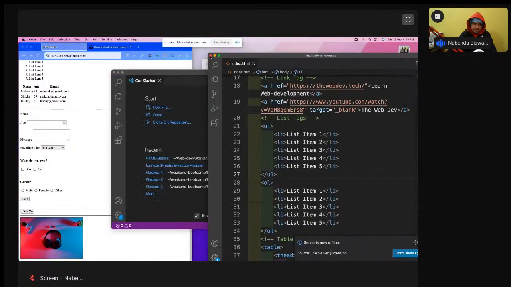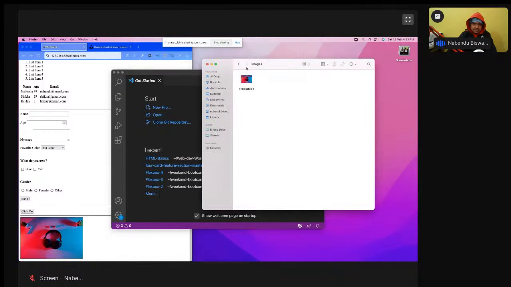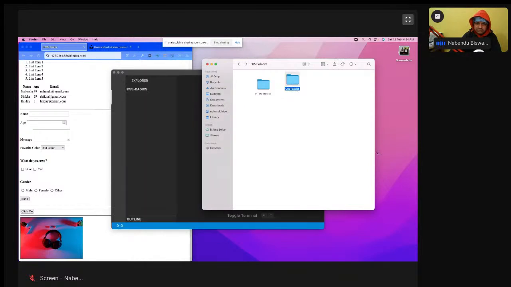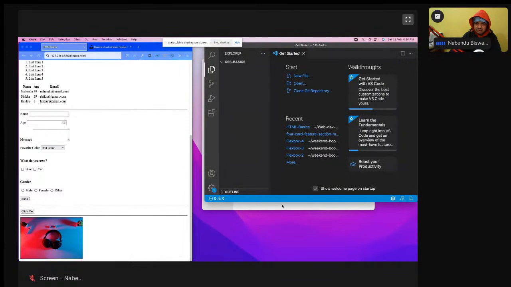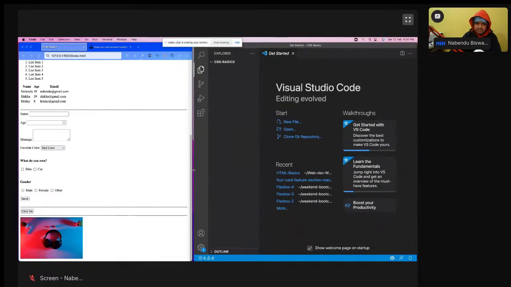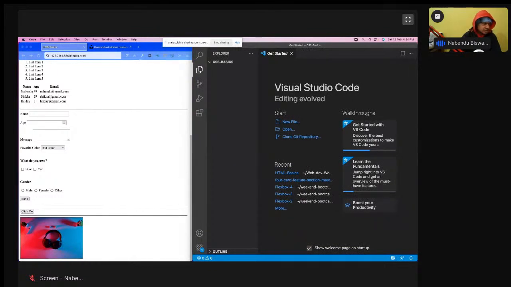Like the HTML basics, I'll create a new folder, CSS Basics, and drag and drop it here so it will be open.